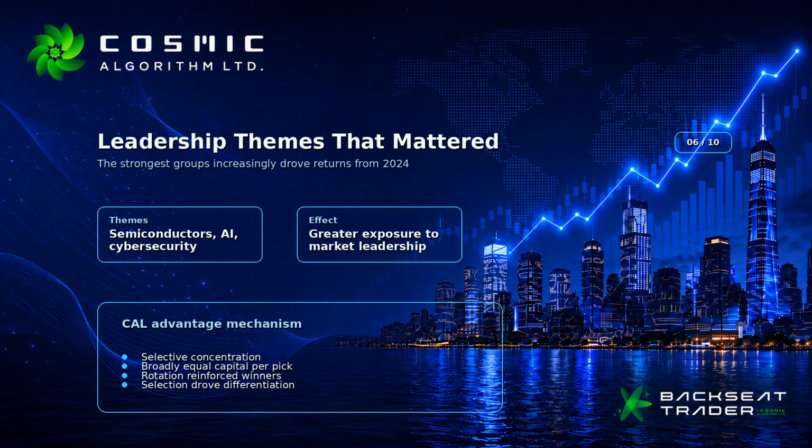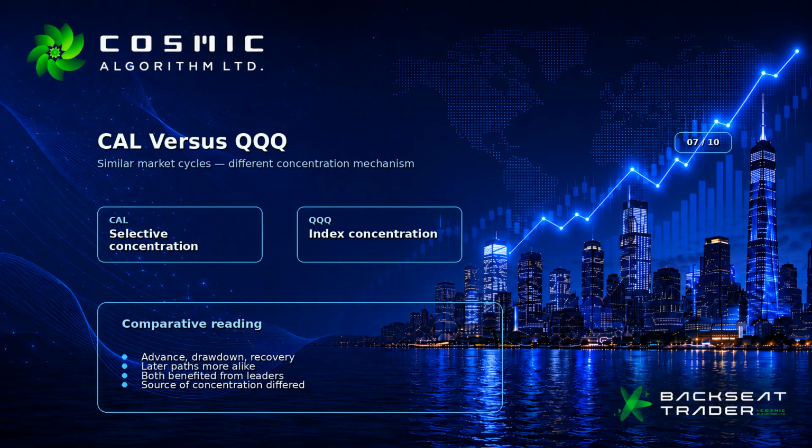QQQ also benefited strongly from these themes, but through a different mechanism. Its gains were driven by market cap concentration in the largest Nasdaq-100 companies. CAL's advance therefore reflects selective concentration. QQQ's advance reflects index-level concentration in dominant mega-cap companies. The dashboard suggests that CAL and QQQ followed broadly comparable market cycles. Both experienced an advance after May 2021, a contraction during 2022, a recovery through 2023, and stronger growth from 2024. Their later paths are more similar to one another than either is to NDXE.